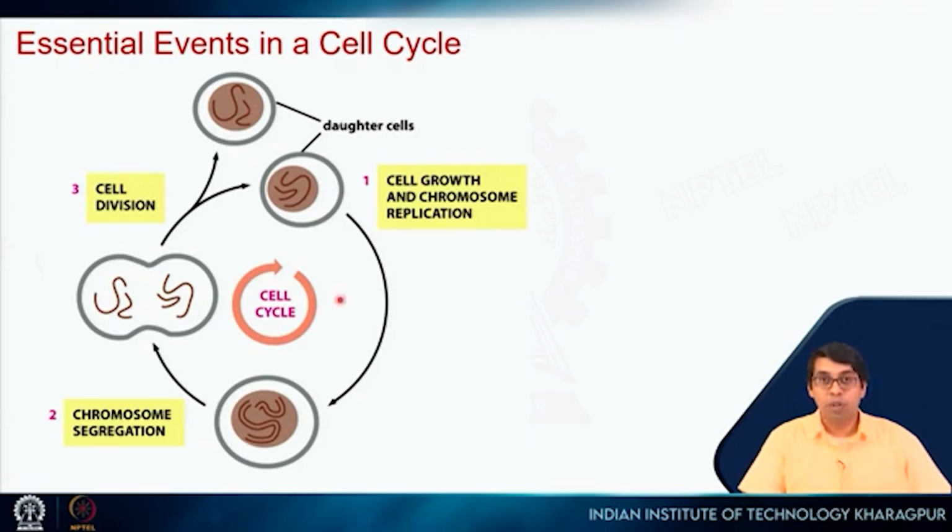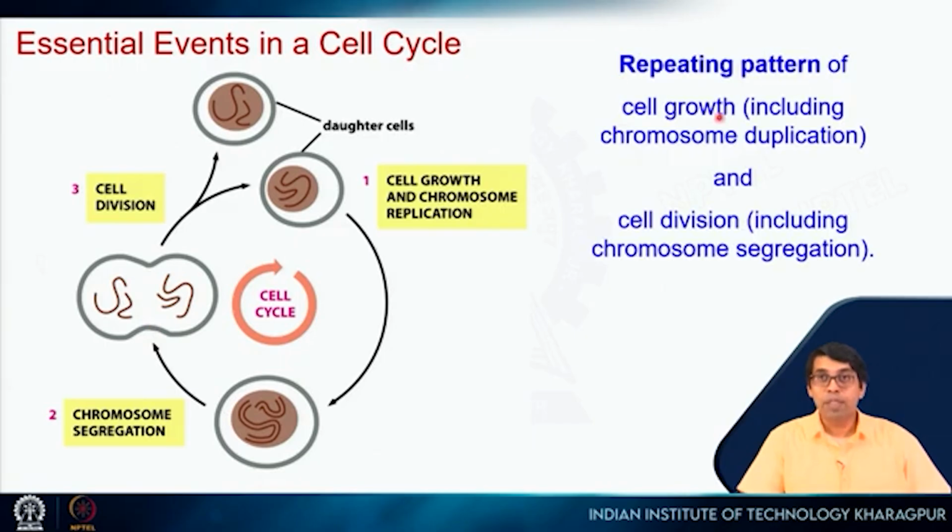Now many things can go wrong. So when the chromosome is replicated, mutations might occur because of errors in DNA replication, right? When chromosome segregation is happening, errors might happen if the mitotic machinery for some reason does not work properly in that particular cell. So instead of getting 2 chromosomes here and 2 chromosomes here, you might get 3 chromosomes here and 1 chromosome here, right? So those will also create problems. So repeating pattern of cell growth, including chromosomal duplication, and cell division, including chromosomal segregation, can lead to cancer, right?